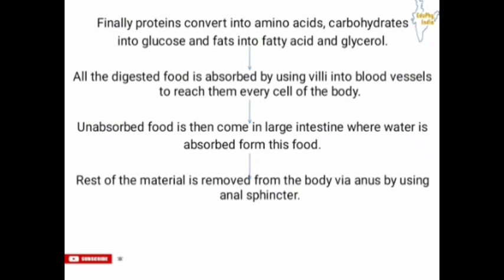So this is the basic flow chart of the digestive system of our body which we have seen in this video tutorial.